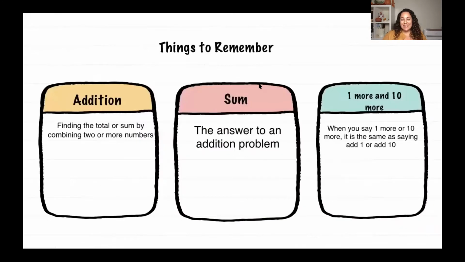All right, so things to remember: addition. Addition is finding the total or sum by combining 2 or more numbers. The sum is the answer to an addition problem. And then I threw a different one in there: 1 more and 10 more. When you say 1 more or 10 more, it's the same as saying add 1 or add 10. And that's what we're working with today.